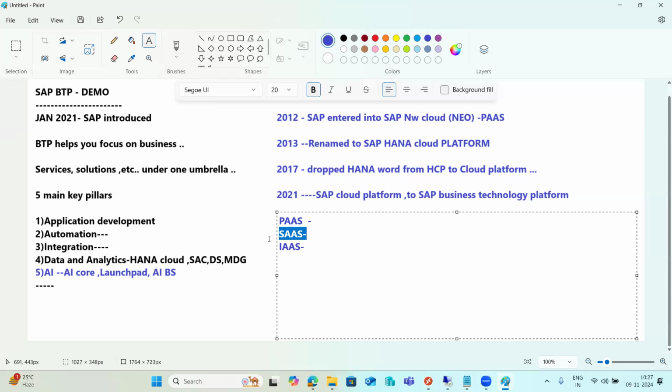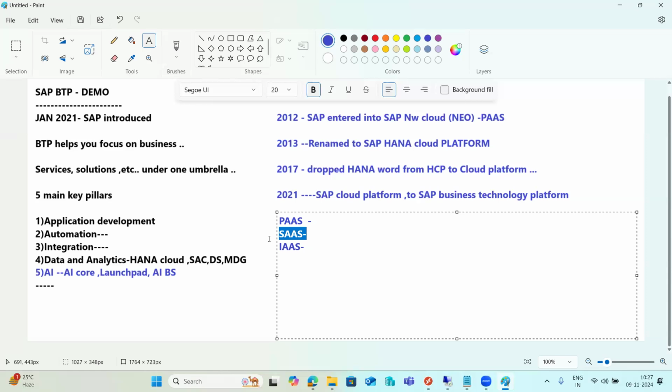Suppose you want to run your own software, but you need an infrastructure to build on top of. So we can use infrastructure as a service. But here the hardware and the infrastructure, everything is the responsibility of the cloud provider. The software you need to download and install yourself, right? That is called infrastructure as a service.